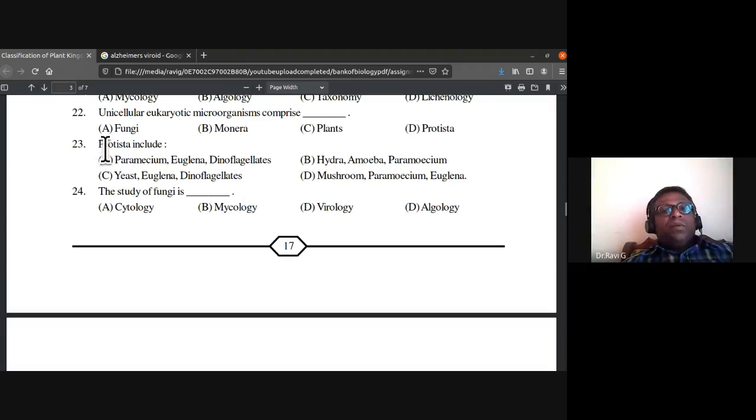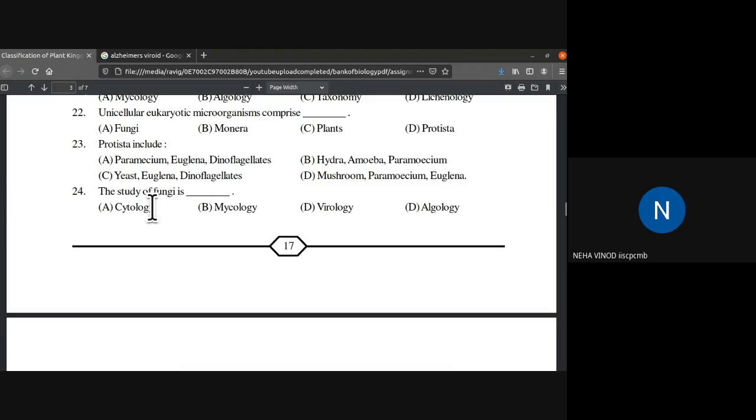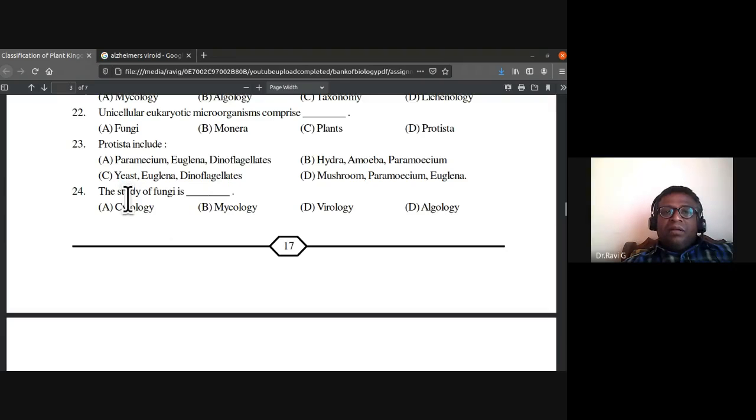Next one, protista include. What are all the things that are included in protista? You have to find out the examples here. There is paramecium, euglena, dinoflagellates. Hydra belongs to coelenterata, so you can't have hydra.